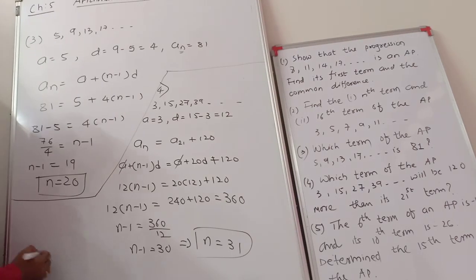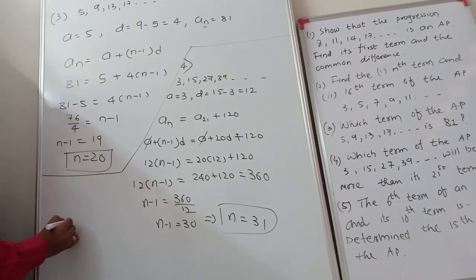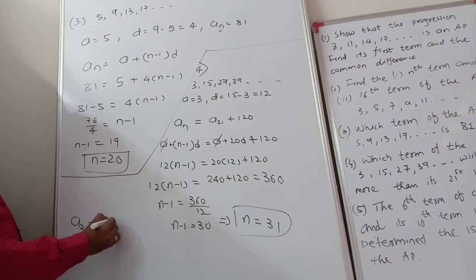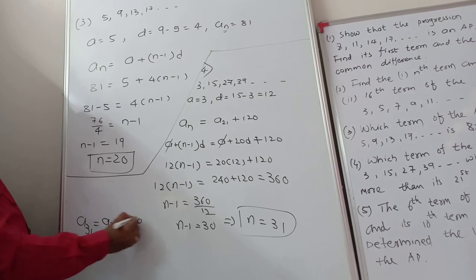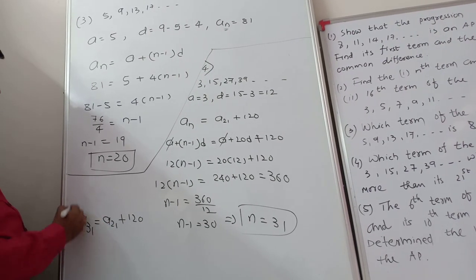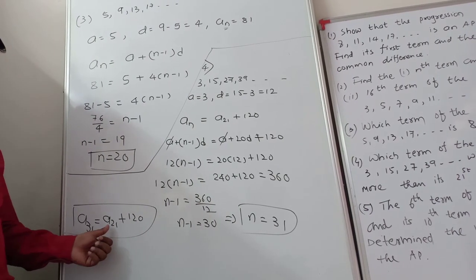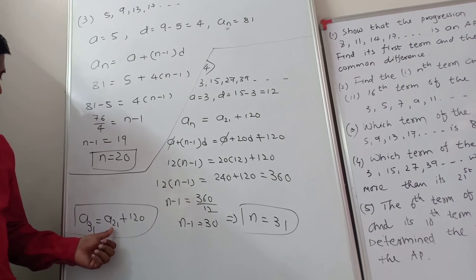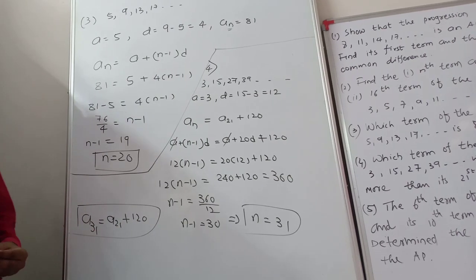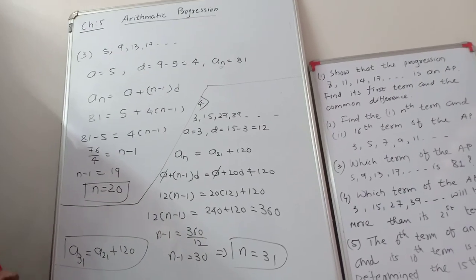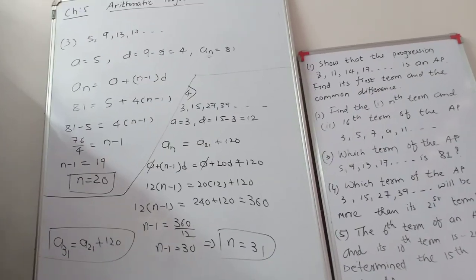So simply, the 31st term is 120 more than its 21st term. Got it? The 31st term is equal to the 21st term plus 120. Clear? Understand? Okay.